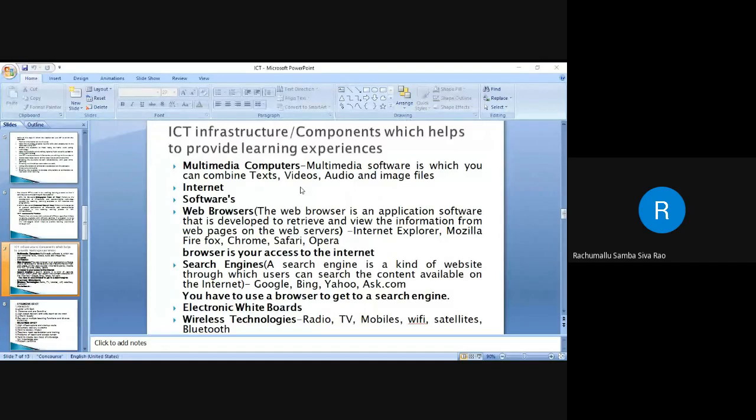Multimedia computers play a vital role in the teaching learning process while integrating technology, and they also have a greater impact on learning. What is a multimedia computer? A computer loaded with multimedia software is a multimedia computer.